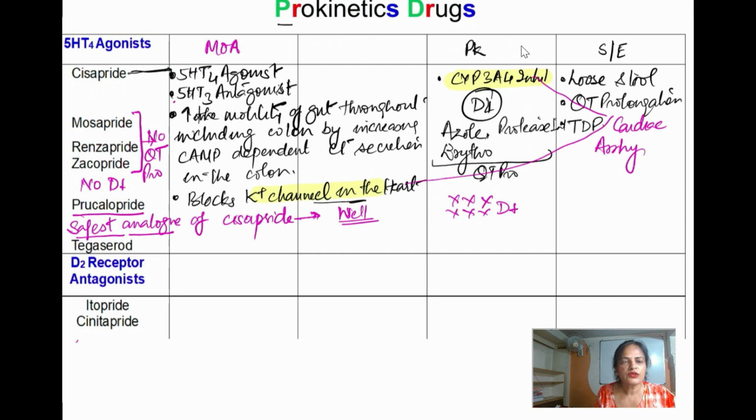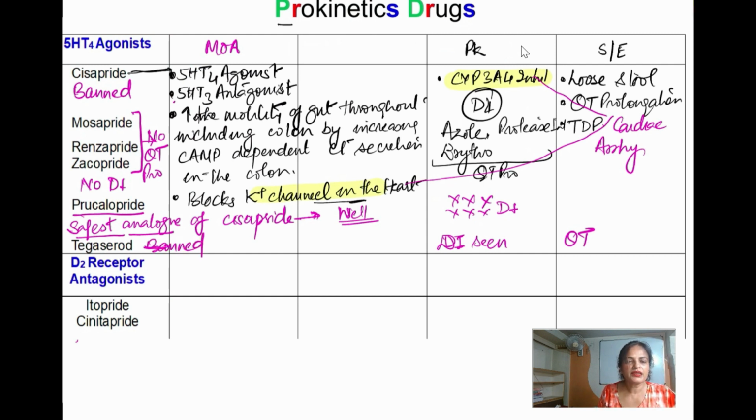Next is tagaserod. Mechanism of action of tagaserod, that is also the same, but this is not seen. This blocks the potassium channel and motility. But yes, tagaserod drug interaction they are seen even with this also, with the tagaserod. And it is used for the irritable bowel syndrome, constipation because of the irritable bowel syndrome, because here also drug interaction that is seen with the tagaserod like QT prolongation and all. So this drug, it is also banned. ये आपकी banned है, and this is also a banned drug.